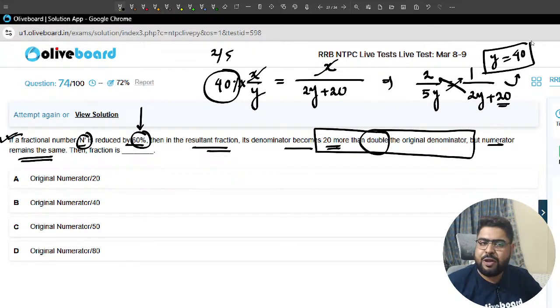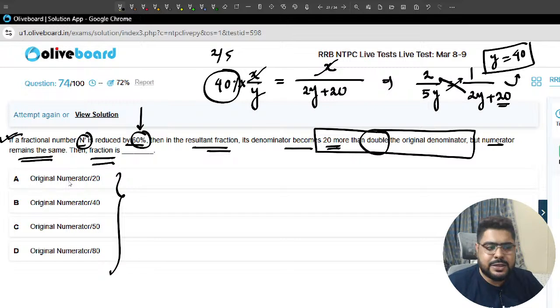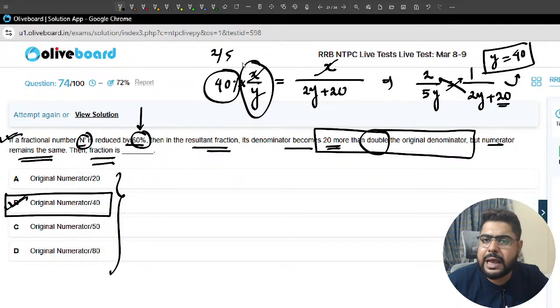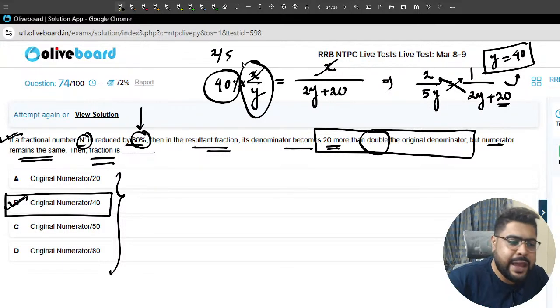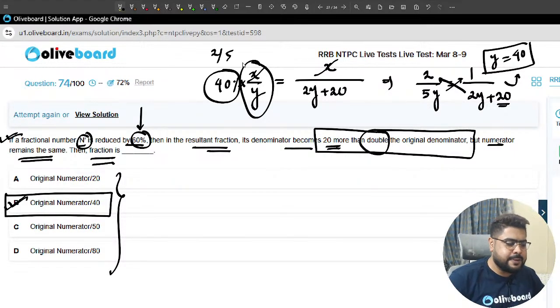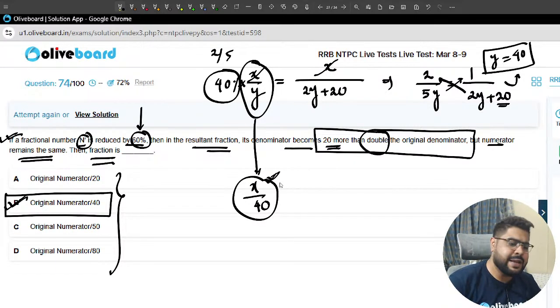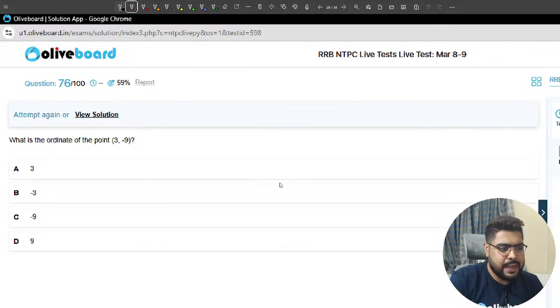So now that we have y, what is the fraction? The options are given like this. The original numerator divided by 40, because y is the exact value of the original fraction x by y. So x by 40 will be the fraction. The fraction actually will be x divided by 40. Done, sir? B is the correct answer. Simple.